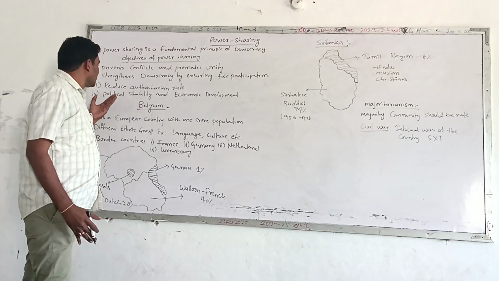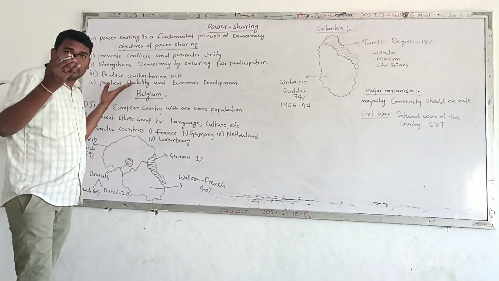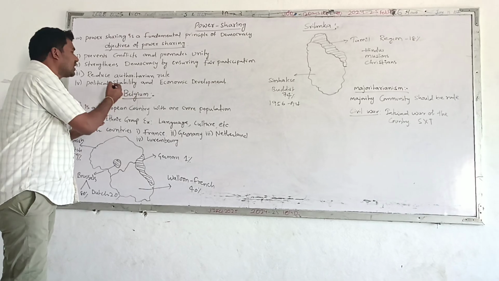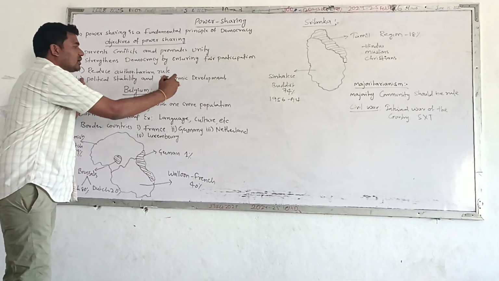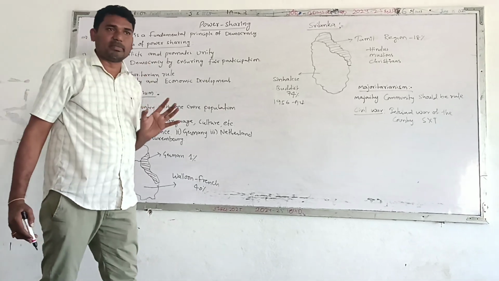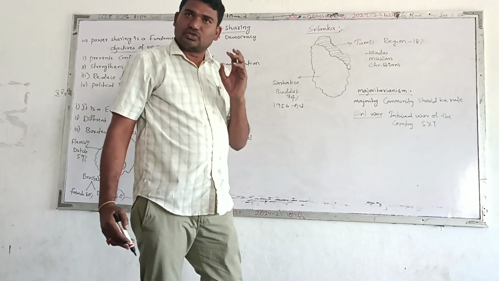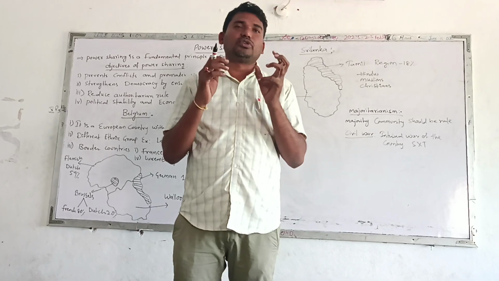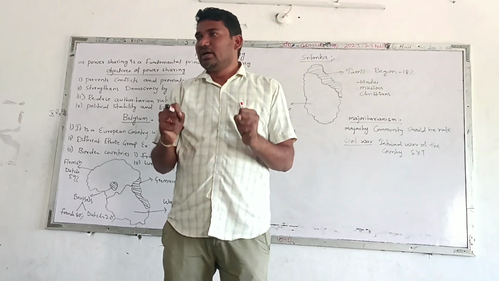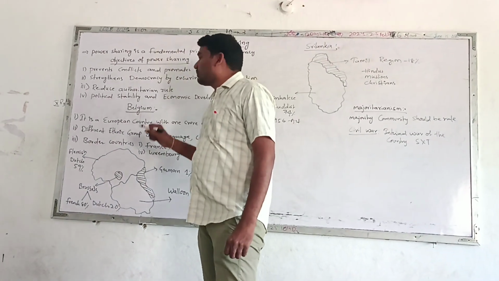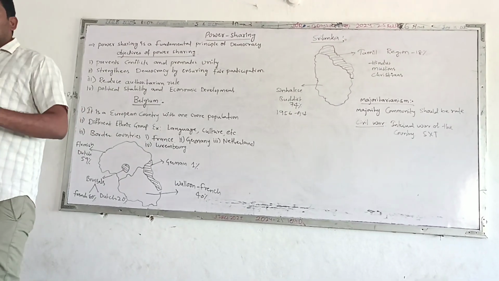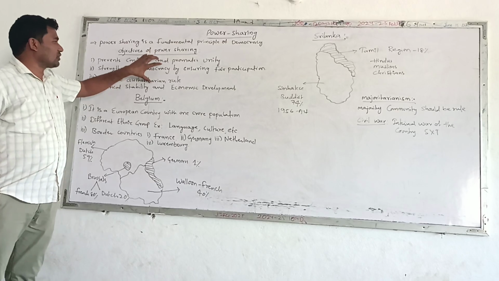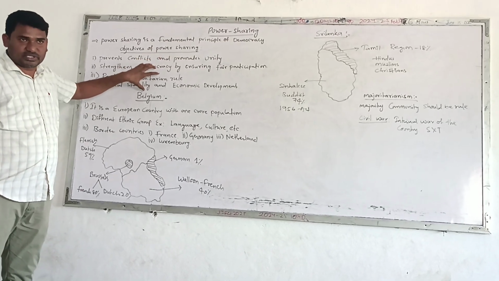Now, political stability. If power sharing is done in the country, political stability is very common, and the country also develops very well economically, politically, and socially. The country is going to be very strong as a nation. Right. These are the most important objectives of power sharing. If the power is shared in the country, definitely we are going to be successful with these objectives.